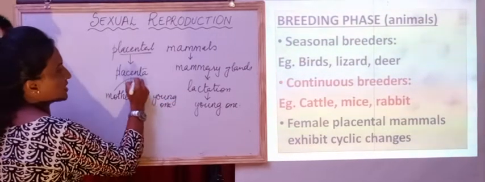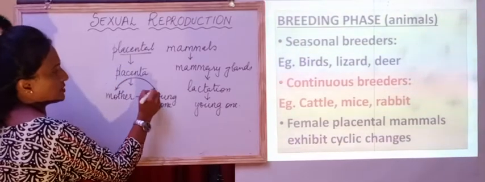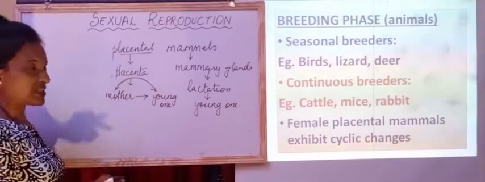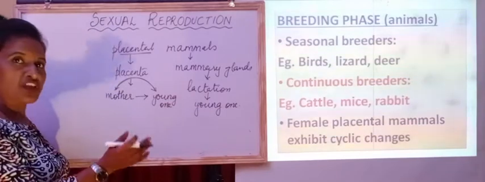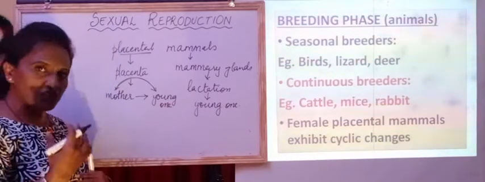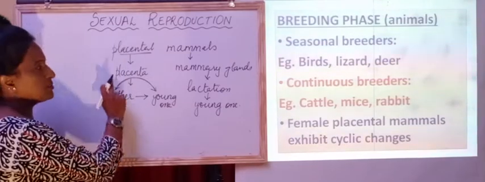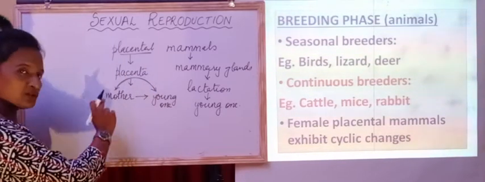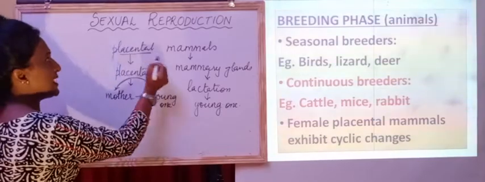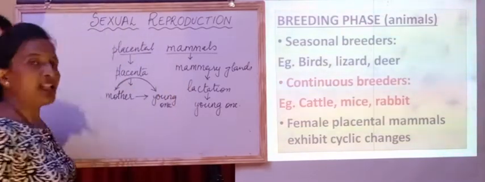So there is a connection between the mother and the young one through this placenta, wherein there will be exchange of nutrients and exchange of gases through the blood. It will take place either from the mother to the young one or from the young one to the mother. So that is with respect to placental mammals.